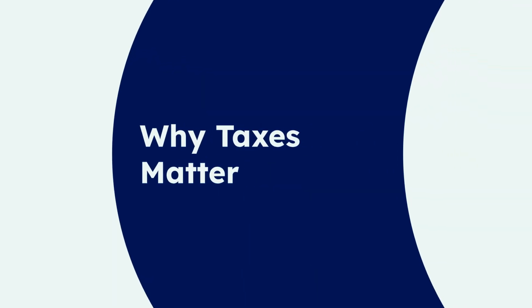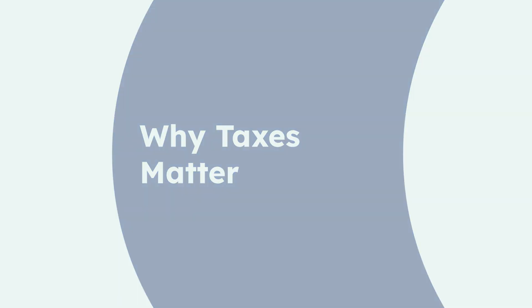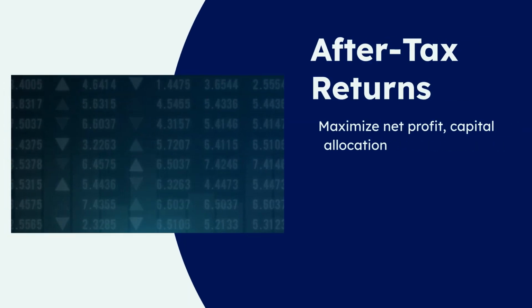So, why do taxes matter so much when it comes to investment decisions? The answer lies in their direct link to after-tax returns and capital allocation. For any investor, the ultimate goal is to maximize returns, and taxes directly reduce the net profit on an investment. This reduction isn't uniform. Different tax rates apply to different sectors, income brackets, and types of investments, leading to varying after-tax returns. The direct link between after-tax returns and capital allocation means that investors will naturally gravitate towards opportunities that offer higher net returns. This influences how capital is distributed across various sectors and asset classes.